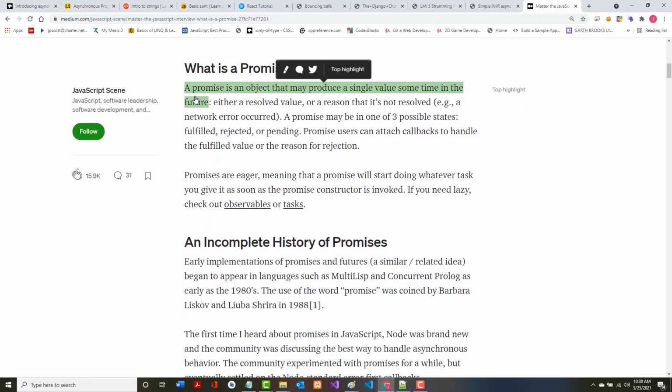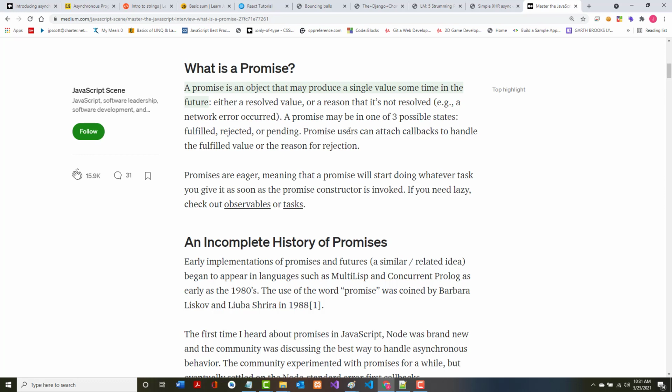But they define a promise as an object that may produce a single value sometime in the future. So if it hasn't happened yet, it's not resolved. Either it'll give you a resolve value or a reason that it's not resolved. So again, a promise can be in one of three possible states: pending, fulfilled, or rejected.